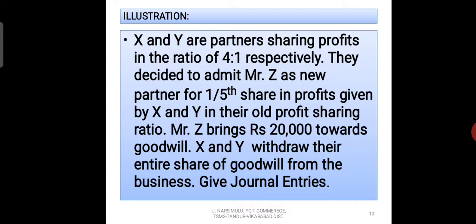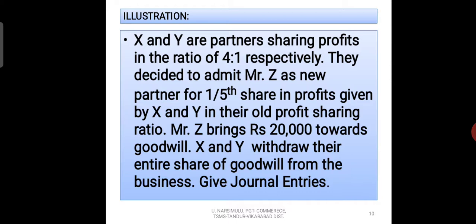And who is the new partner? The new partner is Mr. Z, and his future profit share is 1/5. Here Mr. Z, the new partner, brings 20,000 rupees towards goodwill, meaning he brings 20,000 rupees in the form of cash into the business, and that amount is distributed between the partners, and after distributing, that amount is taken away by the old partners from the business in the form of cash. Now we have to write 3 entries.